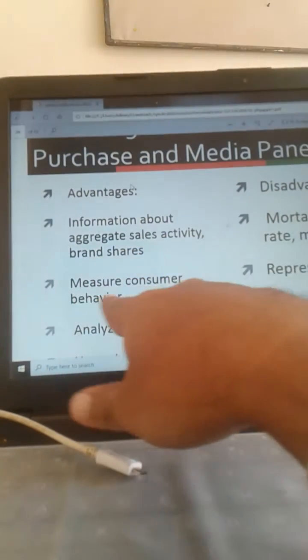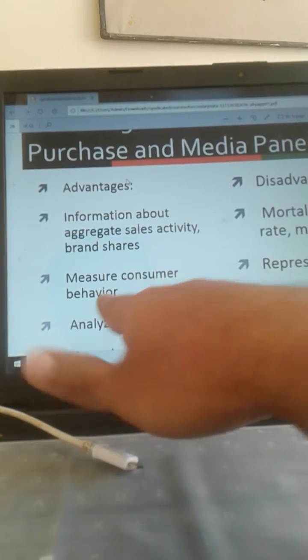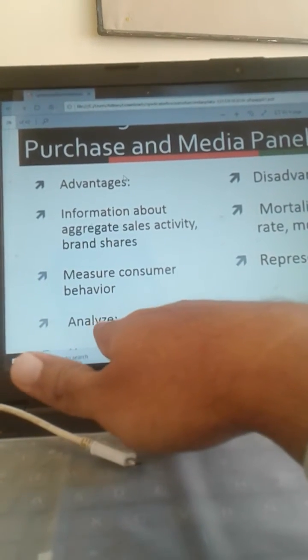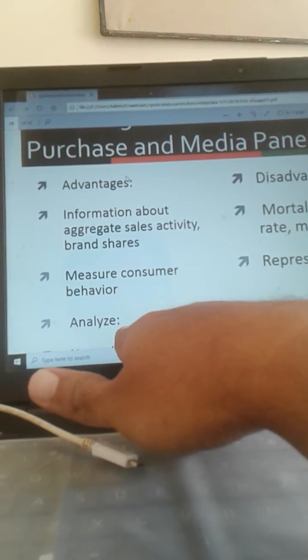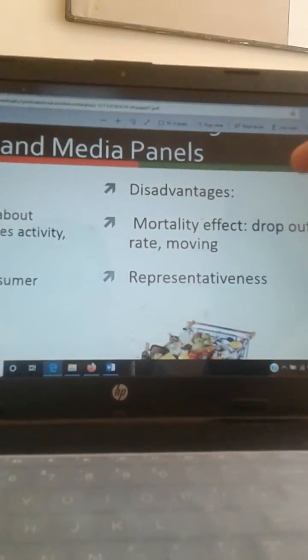Second, these research companies help in identifying the consumer behavior, and they also analyze it. Okay, so all these are nothing but the advantages. Similarly, what are the disadvantages now?